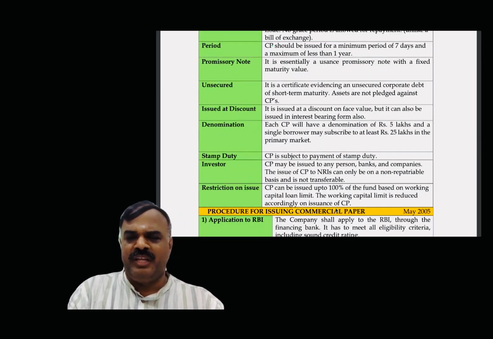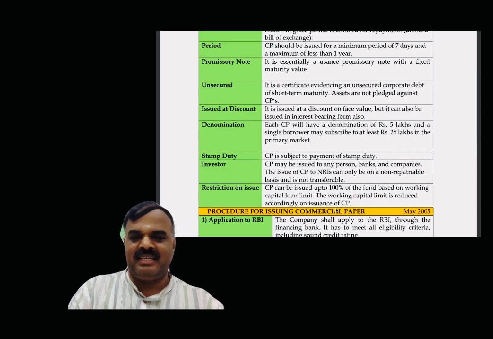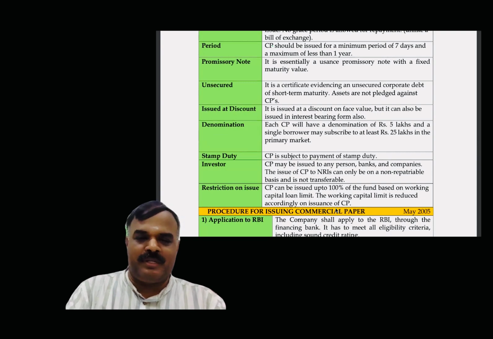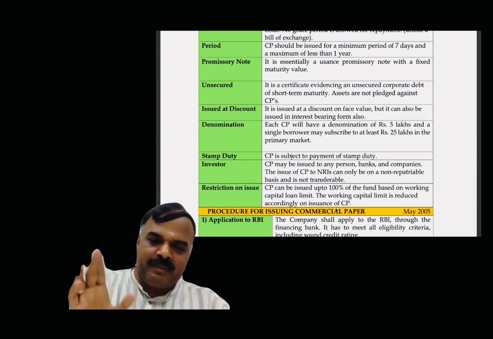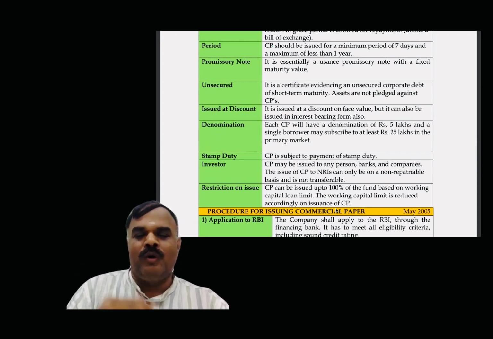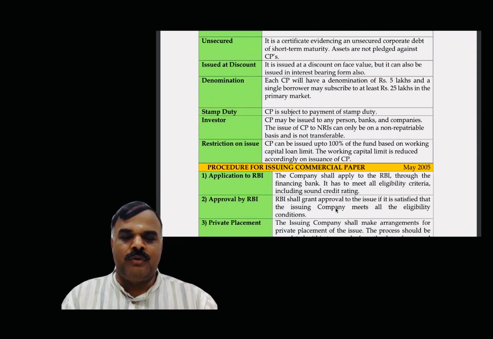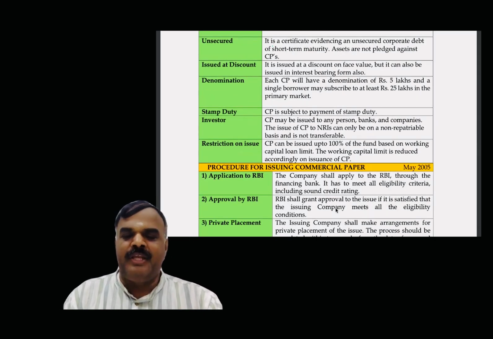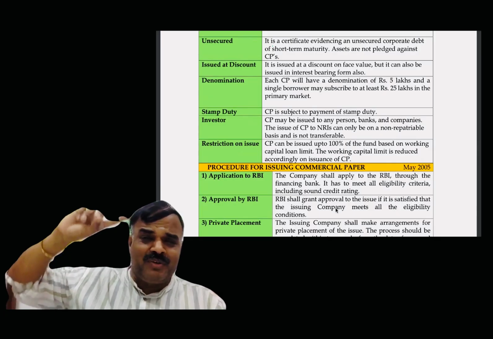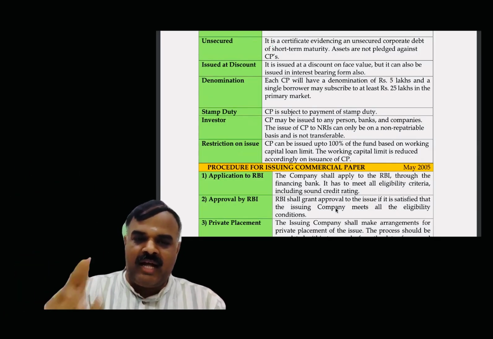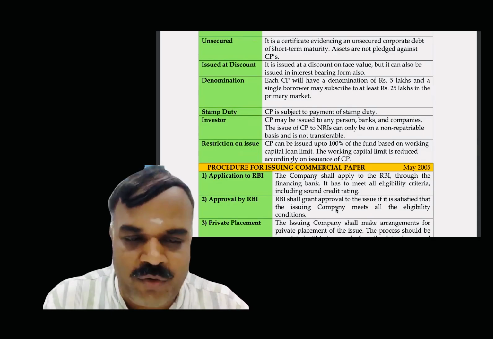The denomination of each commercial paper should be 5 lakhs, and the borrower should not exceed 25 lakhs. It is purchased in the primary market and is subject to stamp duty. Whoever the investor may be, with respect to the restriction on loans, commercial paper can be issued up to 100% of the fund-based working capital loan. Remember, working capital means what? MPBF, maximum permissible bank finance. It is restricted to that particular fund only.